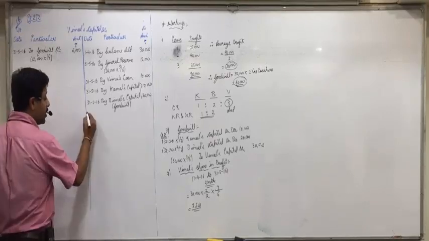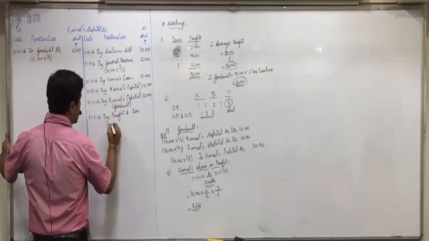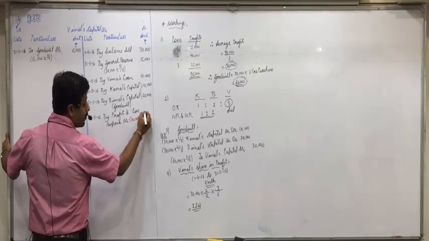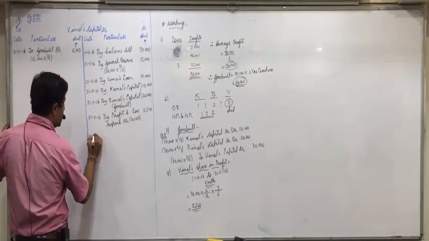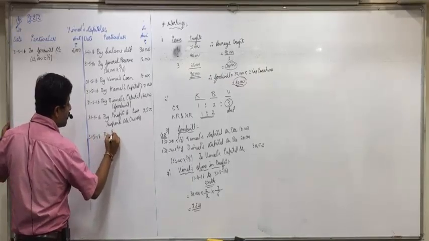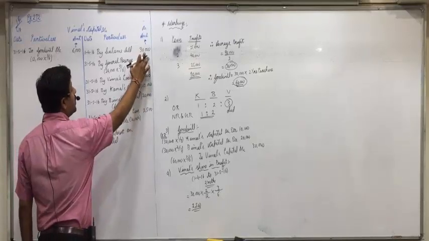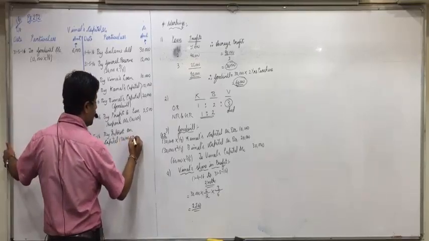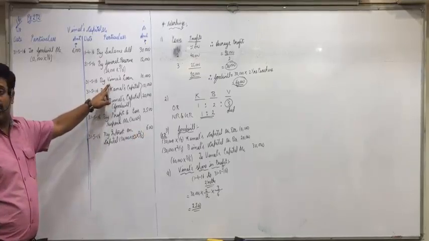What entry will you make for this? Profit and loss suspense account. Credit side by profit and loss suspense account, in bracket working note 4, 2,500. Who all could get this right? Now interest on capital at 12% will also come on credit side. By interest on capital: capital of Vimal is 30,000 into 12% into 2 by 12. So 600, and at the end we will also provide for Vimal's loan interest.